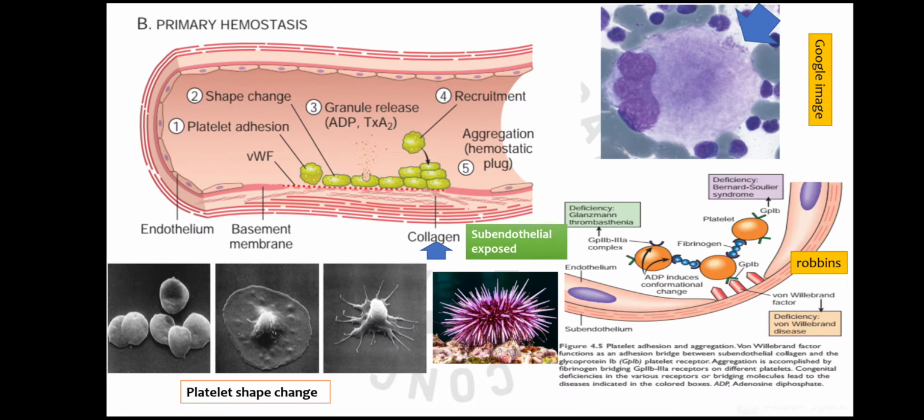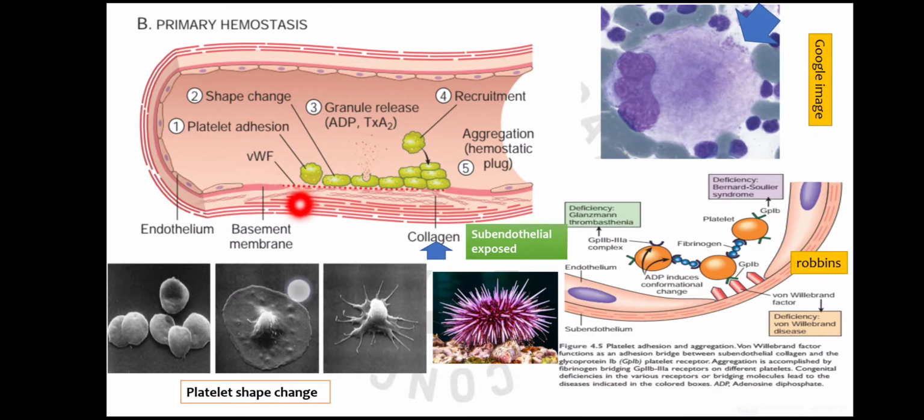Now we come to the second important step of primary hemostatic plug formation or primary hemostasis. So initially this is a fast process. Secondary hemostasis will take time. The coagulation cascade will take some time to form the stable coagulum. So before that, the primary hemostasis occurs, and these platelets temporarily seal the area where the vascular damage has occurred. So this is a blood vessel, site of injury, and at this site, when this injury occurs, the subendothelial collagen gets exposed, and in this subendothelial collagen there is von Willebrand factor.